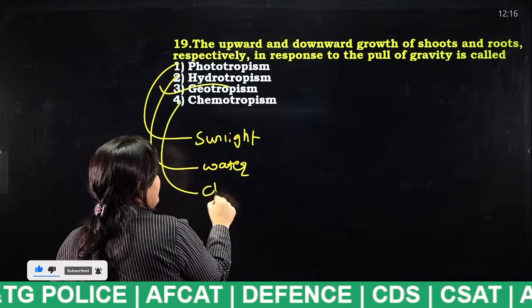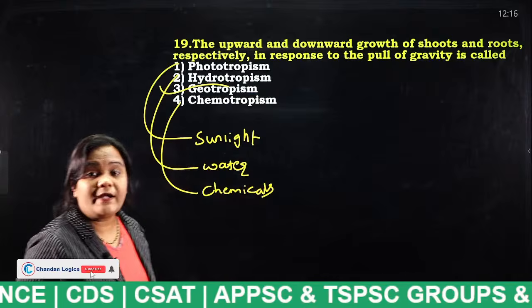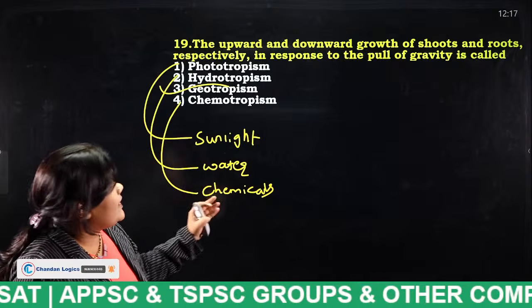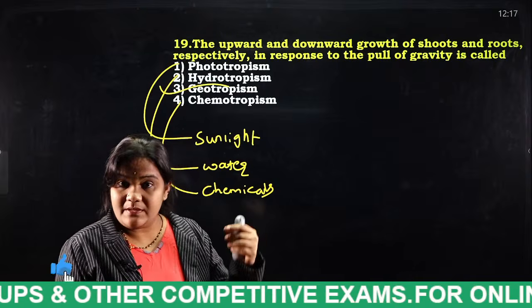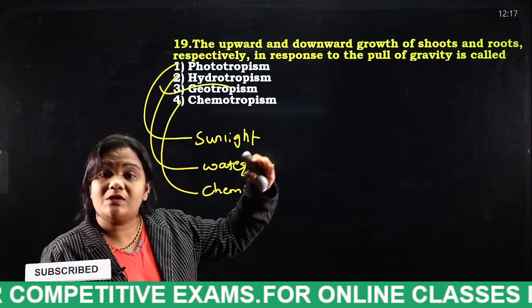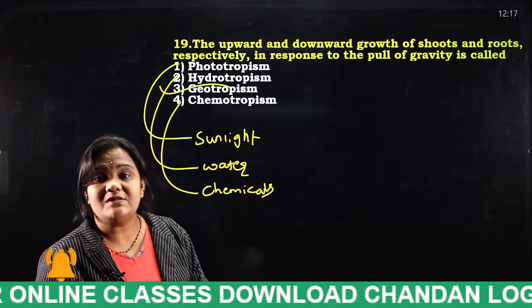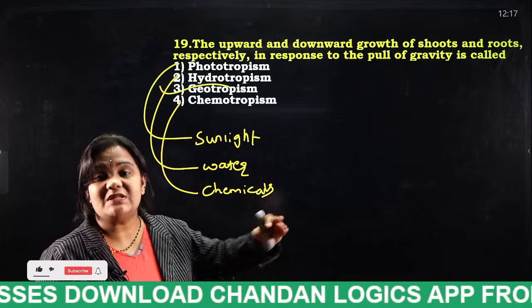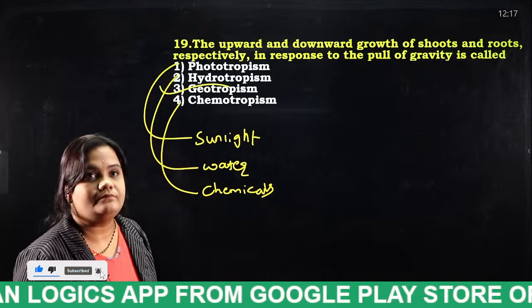When a plant reacts to chemicals, it is chemotropism. If the shoots grow upwards, that is negative geotropism. If they go downward, that is positive geotropism. Okay, very good.